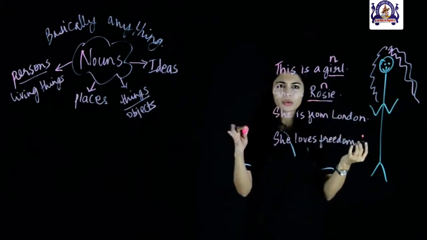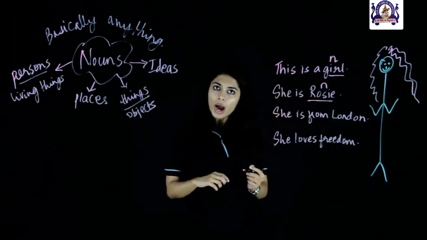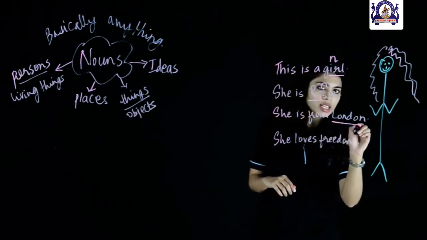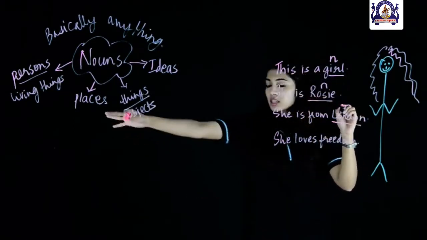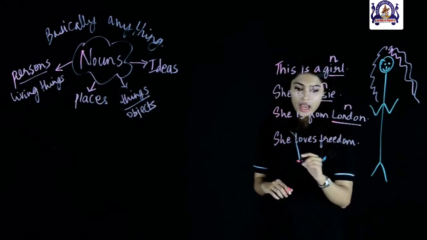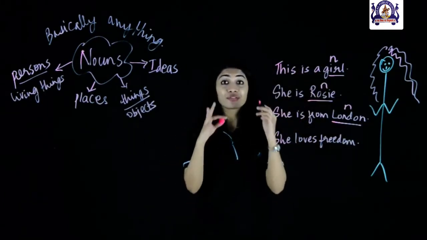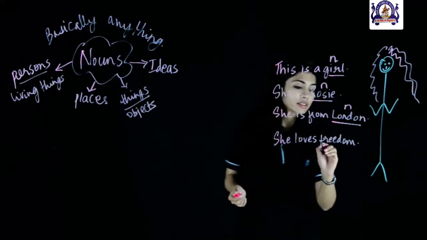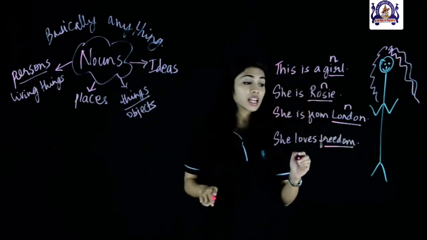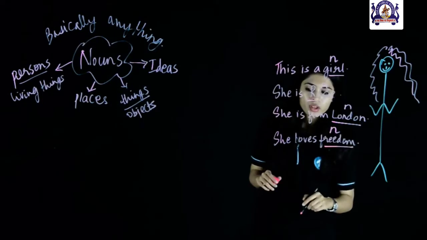What else do we know about Rosie? She's from London. Wow, that's nice. So London is our place, which makes it our noun. And she loves freedom. What is freedom now? Yes, freedom is an idea. So, like we learned, idea is also a noun.